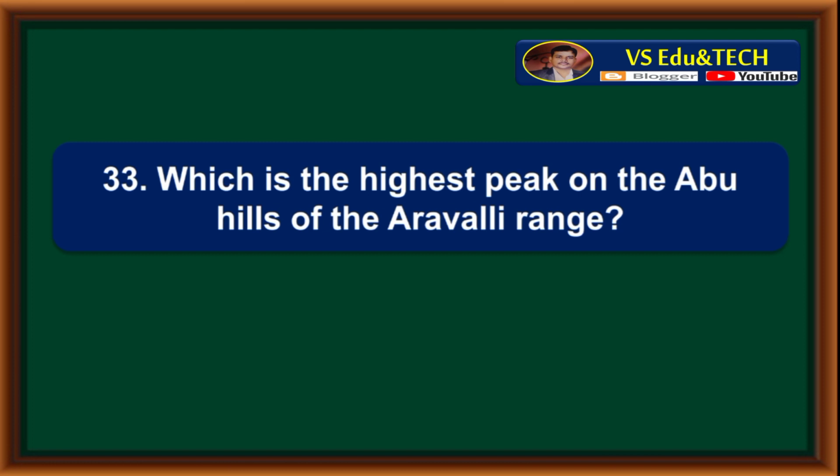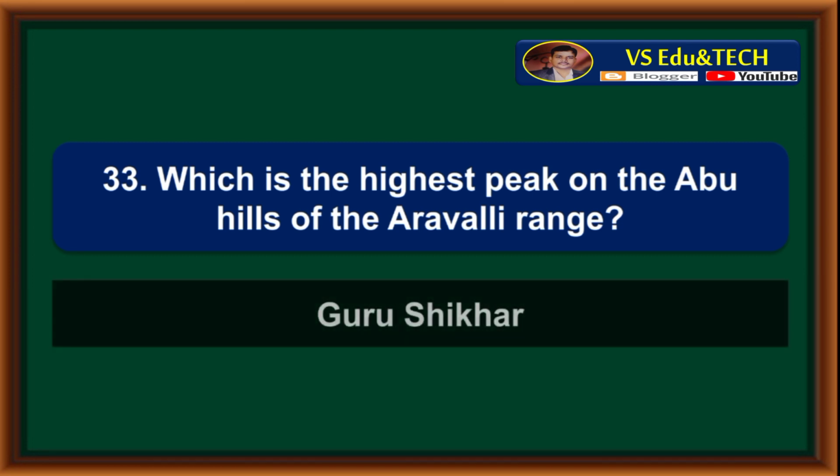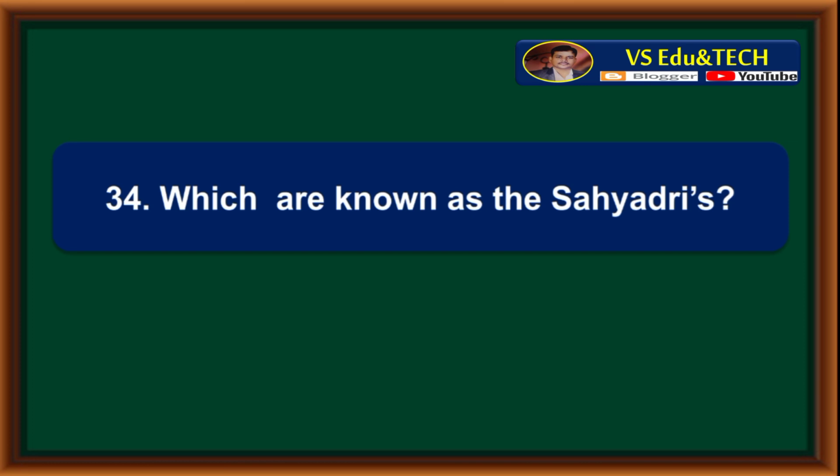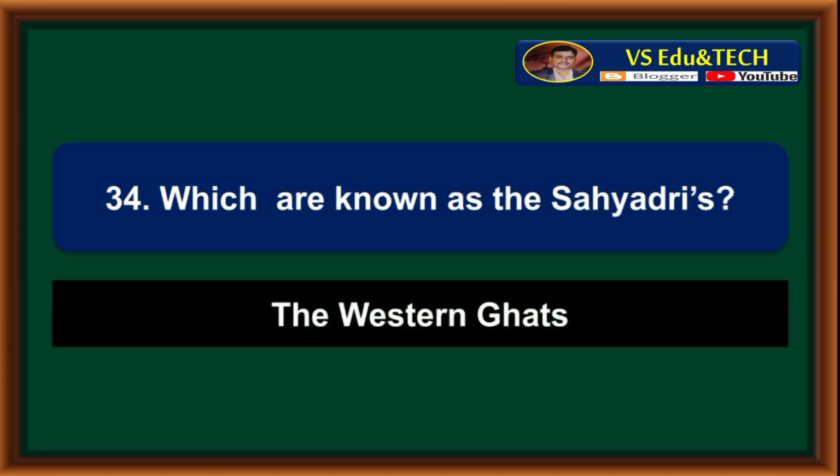Which is the highest peak on the Abu Hills of the Aravalli Range? Guru Shikhar. Which are known as the Sahyadris? The Western Ghats are known as the Sahyadris.